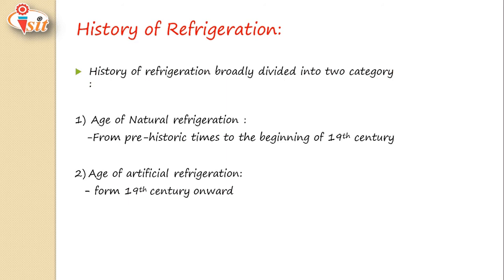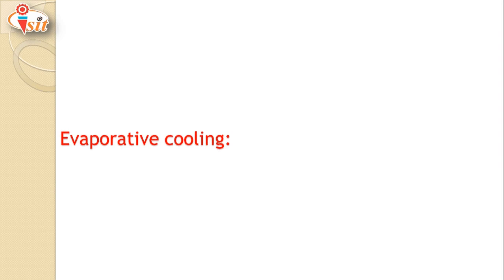The age of natural refrigeration starts from prehistoric time to the beginning of the 19th century, and it includes nocturnal cooling and evaporative cooling. The age of artificial refrigeration starts from the 19th century onwards, which includes vapor compression refrigeration system, vapor absorption refrigeration system, vortex tube refrigeration system, etc.